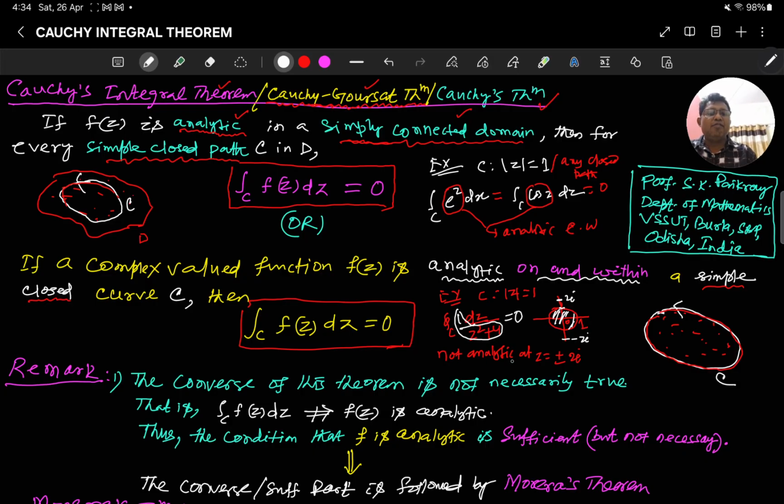This is analytic everywhere except at plus minus 2i, which is outside C, right? This is outside C. So inside C and on C, this is analytic throughout. So this integral is 0, right? So this Cauchy integral theorem is very easy once we find the analyticity of this function, right? Once the analyticity is ensured within the curve as well as on the boundary of the curve, then the integral